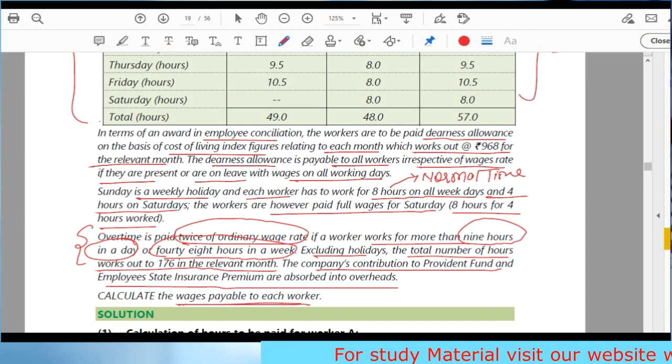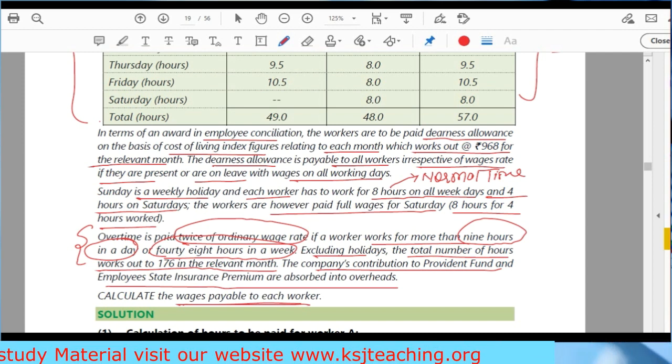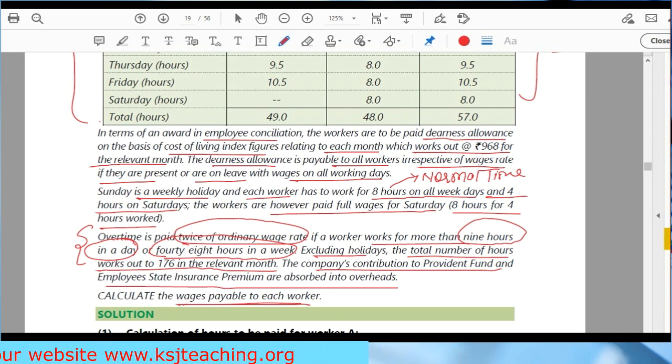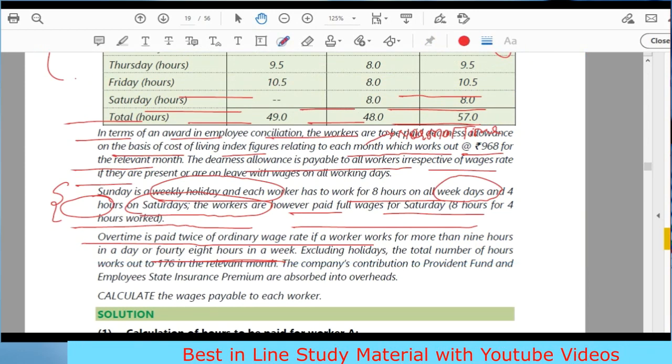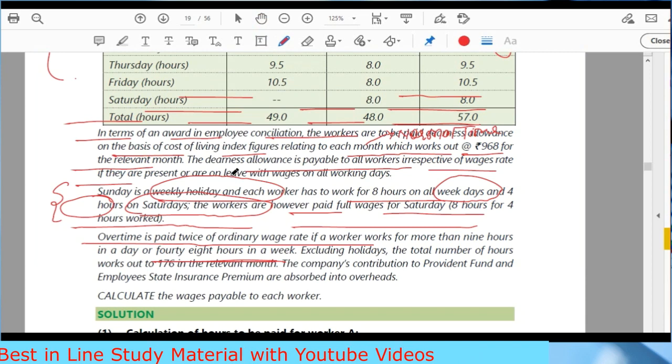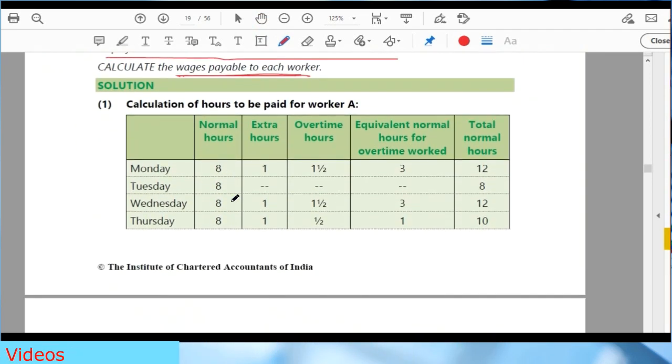Now we have to calculate the overtime for A, B and C. This is what we have to do now. First we'll do it for worker A. Okay, first we have to do it for worker A. So for worker A, first we'll see till this point.